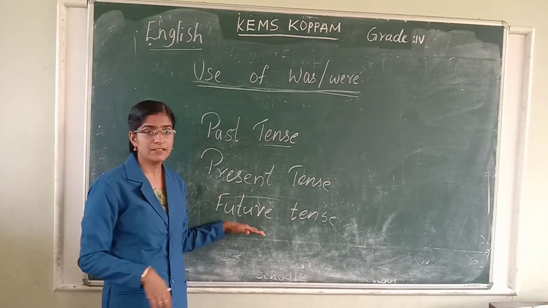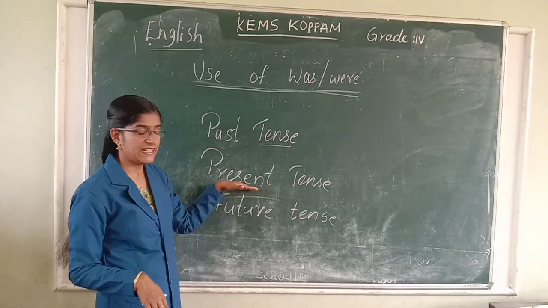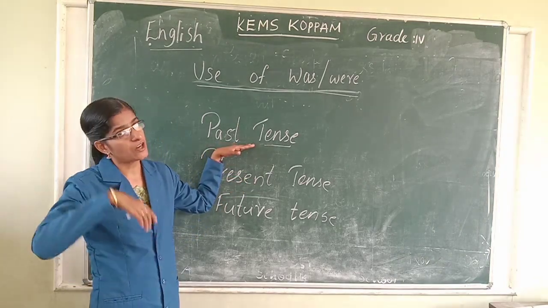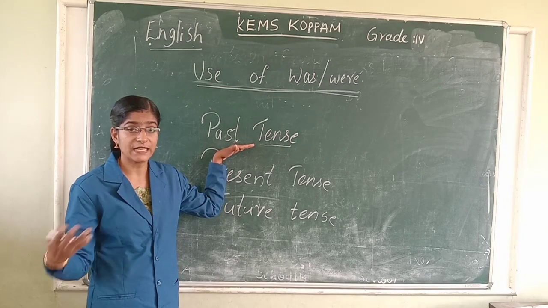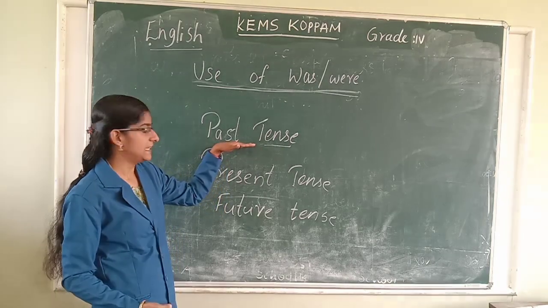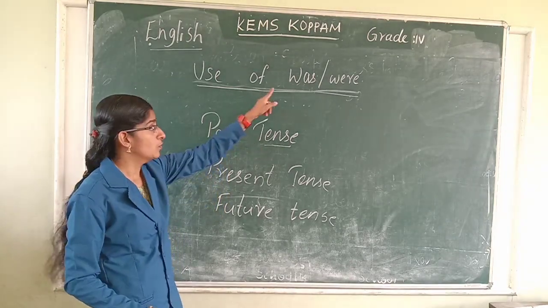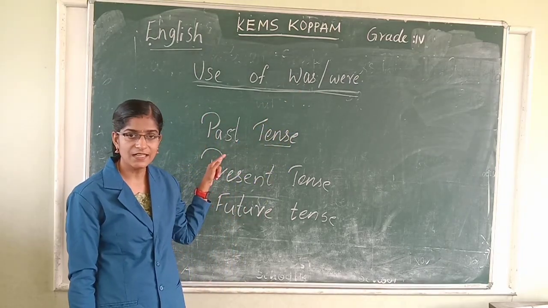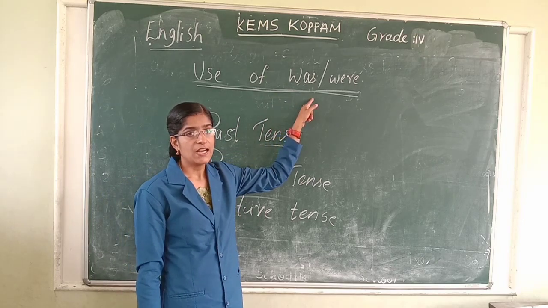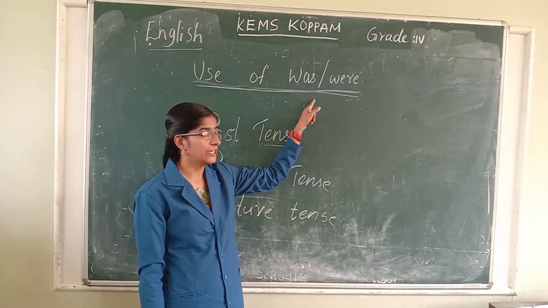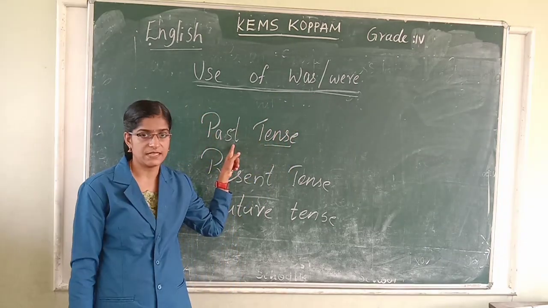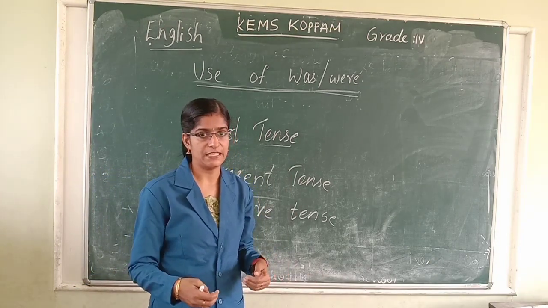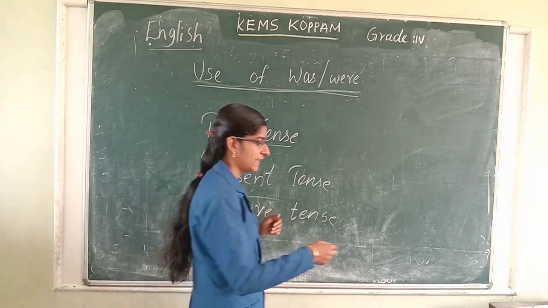Present tense: action happening now. Past tense: actions already happened. Completed actions we tell in past tense. So, was and were are the helping verbs used in past tense for actions which are already completed.